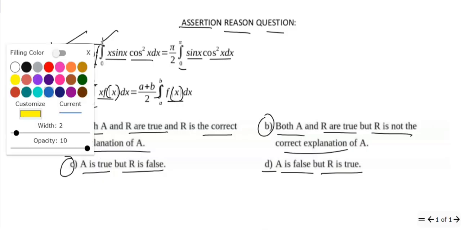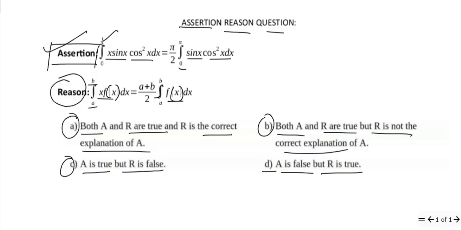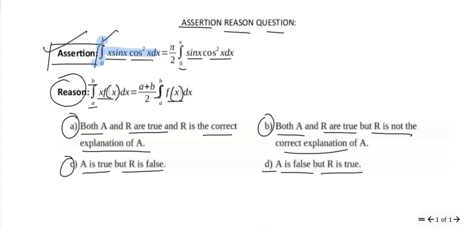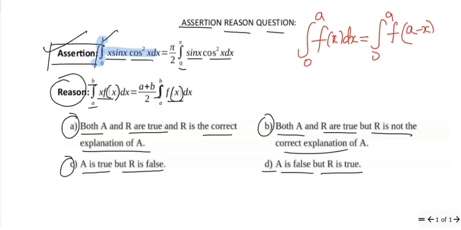Now, if you look into the question, you can observe one thing. Here, integral from 0 to pi they have given. In our properties of integrals, one of the properties tells us to use the upper limit. I'll show you the property. Integral from 0 to a of f of x dx is nothing but integral from 0 to a of f of (a minus x) dx. We will be substituting our upper limit inside the function, and after that we'll proceed. So this property we'll use now for our assertion.